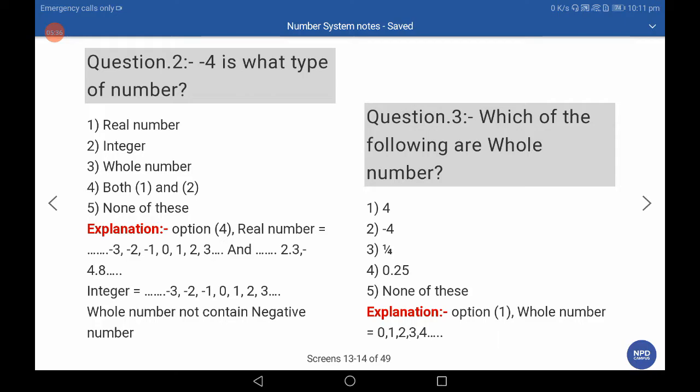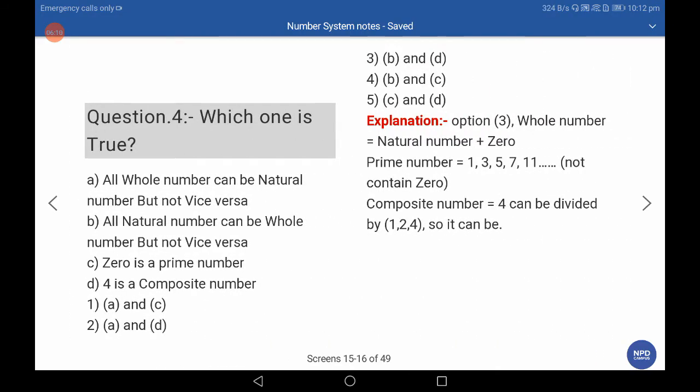Minus 4 is what type of number? Minus 4 is a real number and an integer. Whole number is not minus 4. Then real and integer, so the fourth option is correct. Which of the following are whole numbers? 4, minus 4, minus 0.5, 1 by 4, none of these. Then 4, the first option, is the correct whole number.